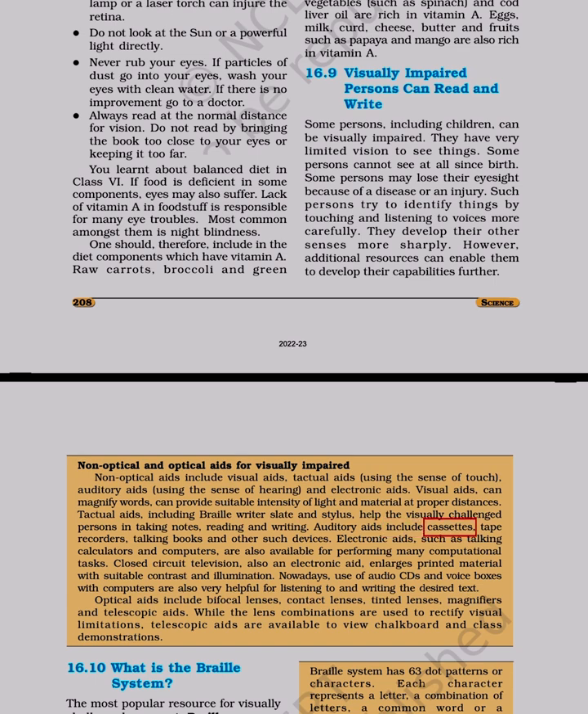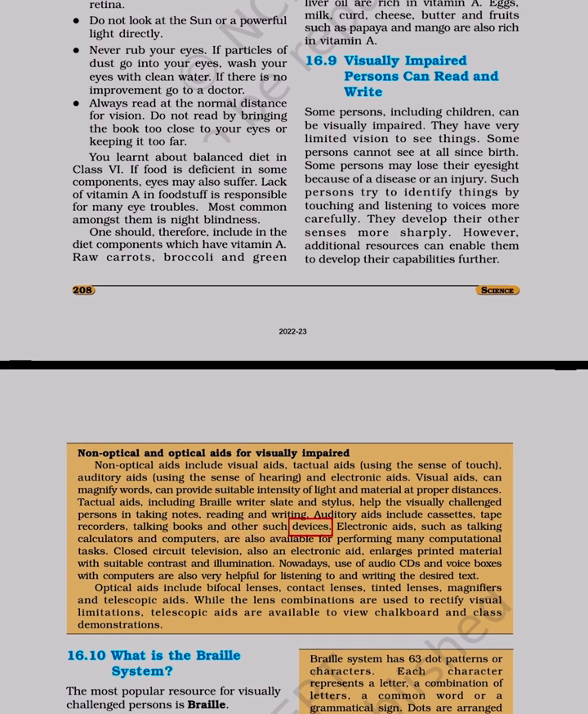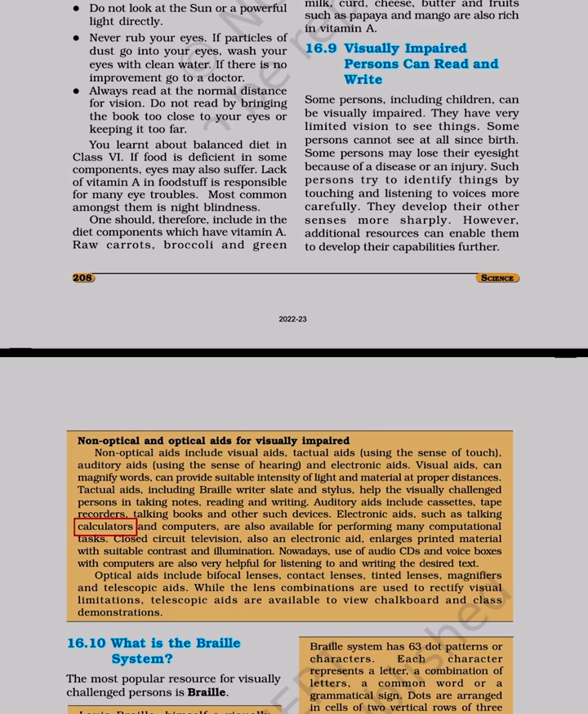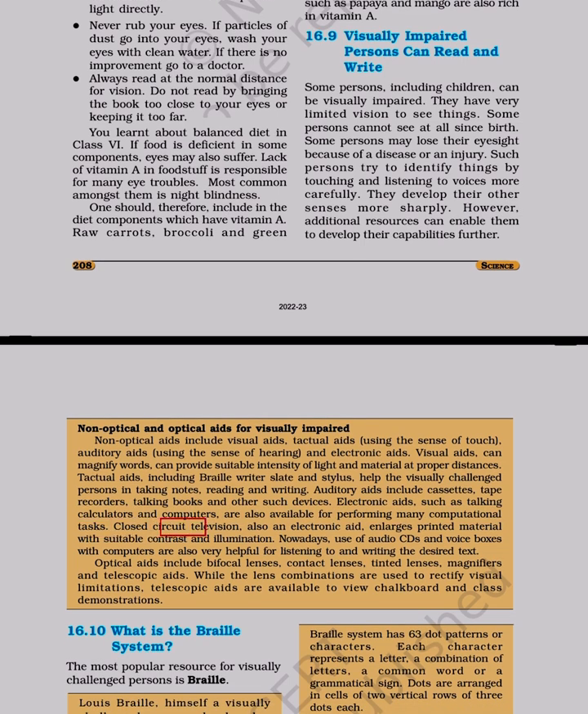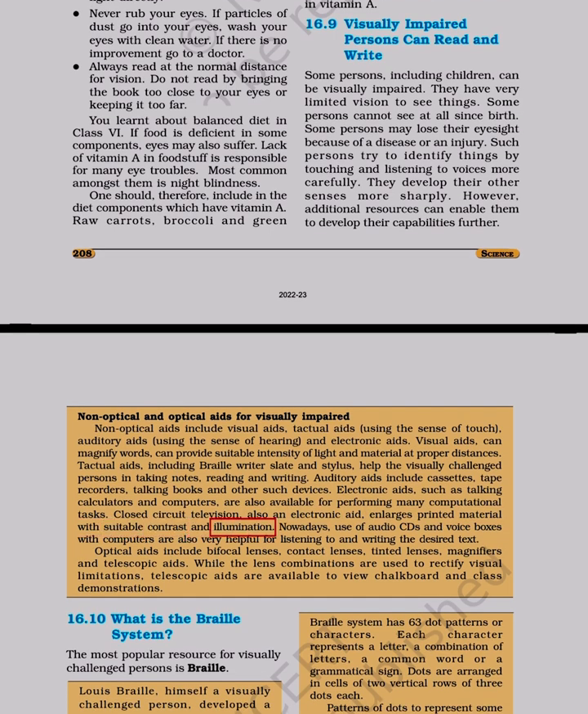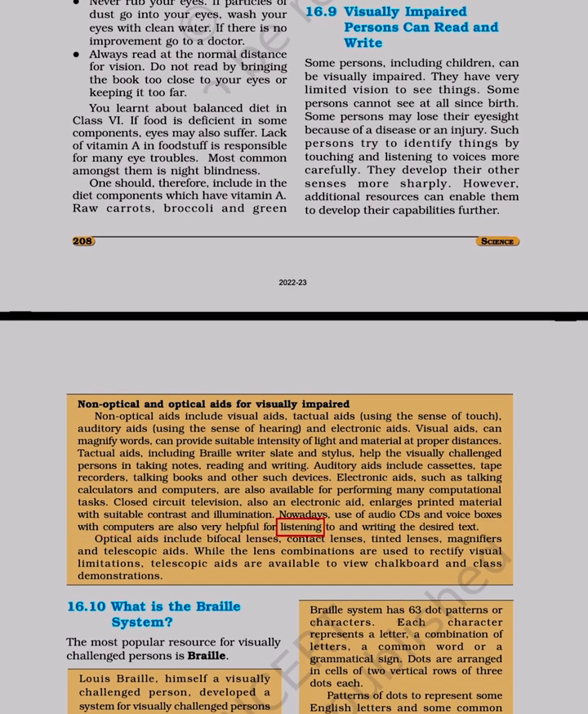Auditory aids include cassettes, tape recorders, talking books and other such devices. Electronic aids, such as talking calculators and computers, are also available for performing many computational tasks. Closed circuit television, also an electronic aid, enlarges printed material with suitable contrast and illumination. Nowadays, use of audio CDs and voice boxes with computers are also very helpful for listening to and writing the desired text.